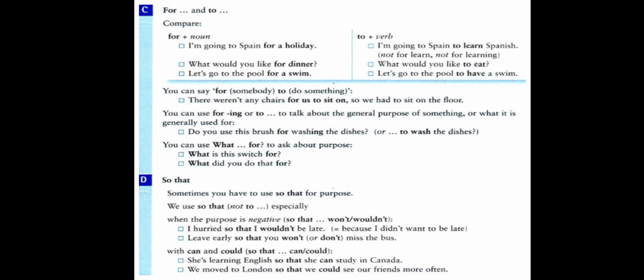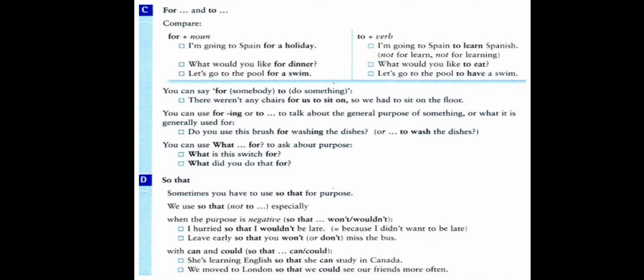Not for learn, not for learning. What would you like to eat? Would like is followed by to plus base form. Let's go to the pool. What is the purpose of going to the pool? To have a swim.